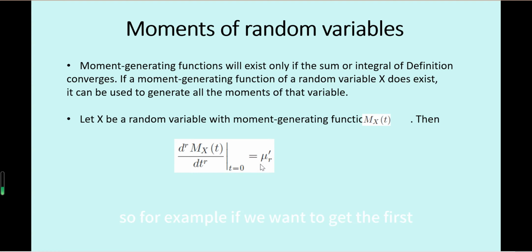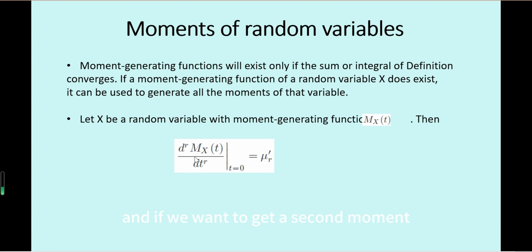For example, if we want the first moment of random variable X, we just take the derivative of this function with respect to t one time. Then we set t equals 0 after this calculation, and we get the first moment.